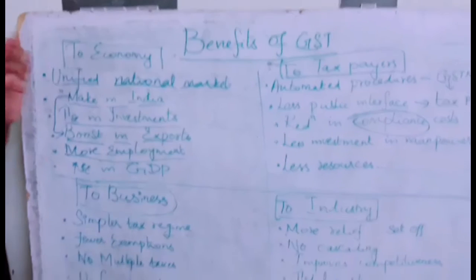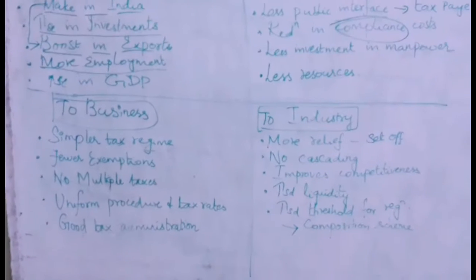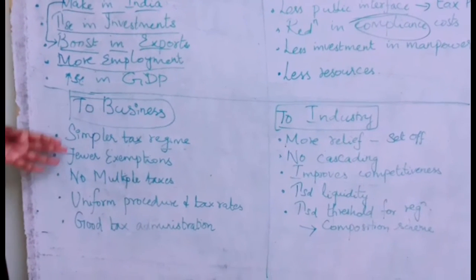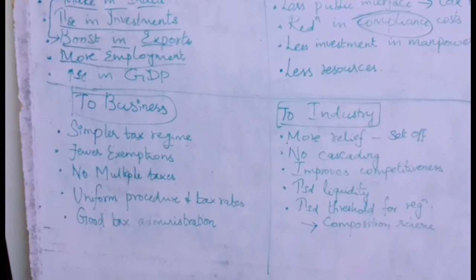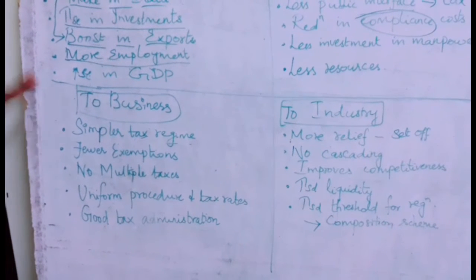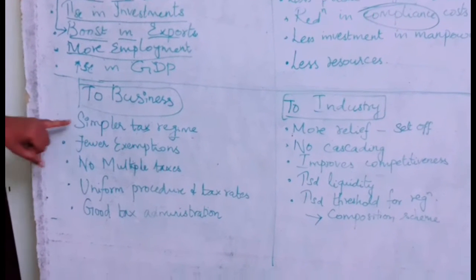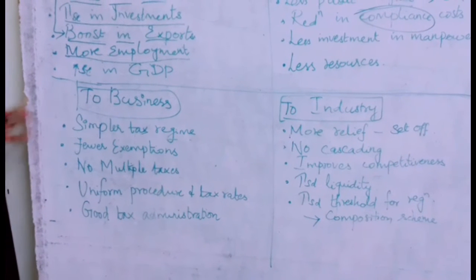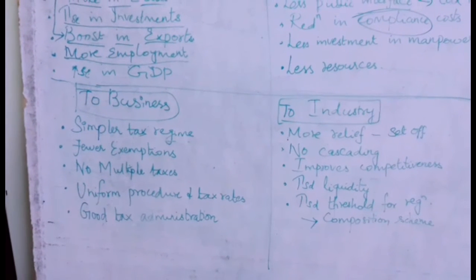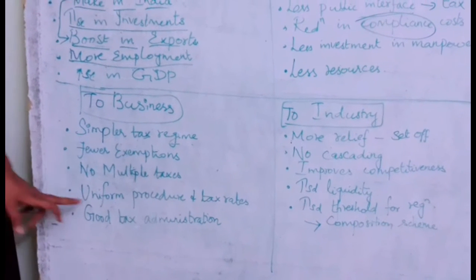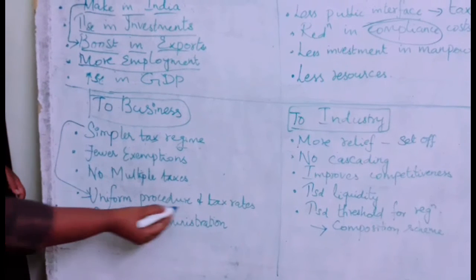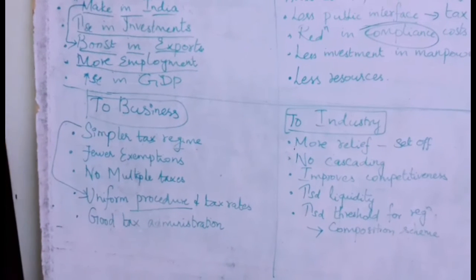Next, we'll see what are the benefits of GST to the business people. That is, whoever is involved in doing the business, your manufacturer or your producer, retailer. So all those people will be covered under this head. So first benefit is simpler tax regime. No more complications. You have to follow only the GST law. Because of this, there will be a uniform procedure, because there is a law now.